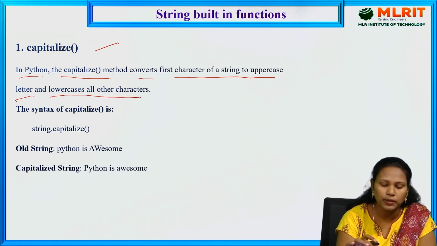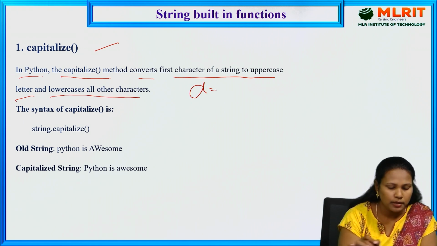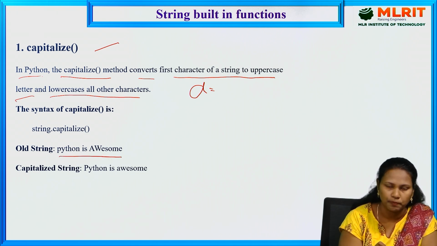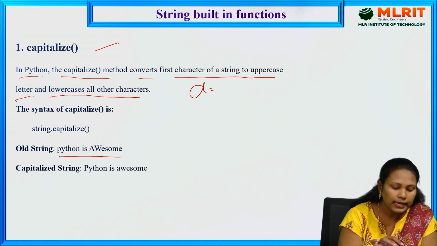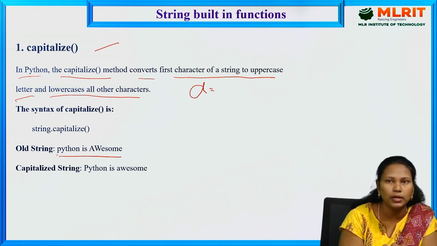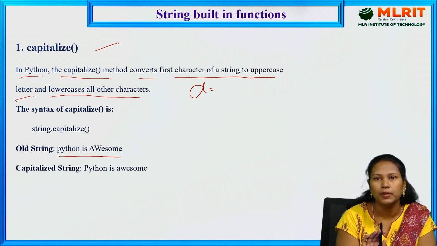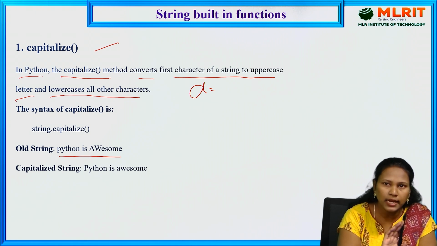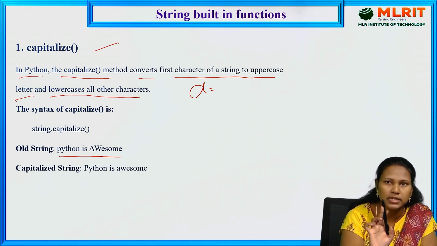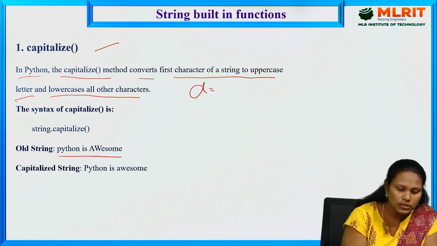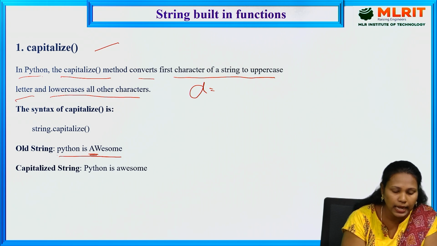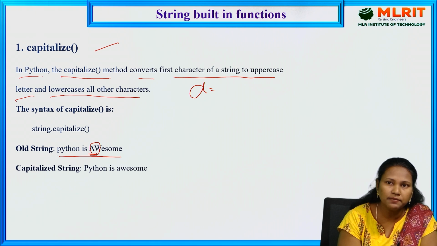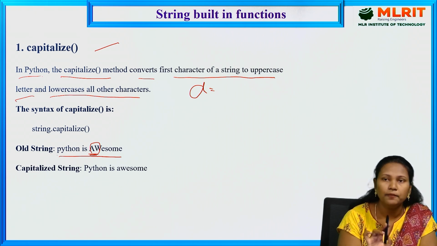For example, I am taking "Python is awesome". With the help of the capitalize method, it capitalizes the first letter only. Remaining all are small letters. In that entire string, the first letter is the capitalized one. See here in the original string, we gave capital A and W, and the remaining are small letters. What is the function of capitalize? It capitalizes the first letter only.